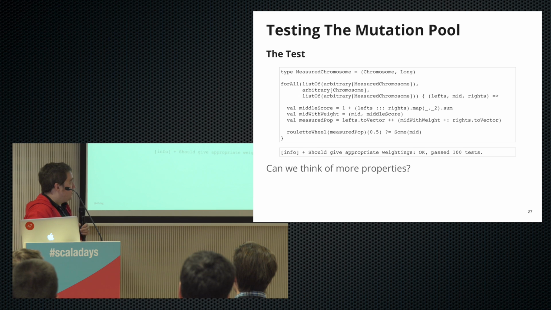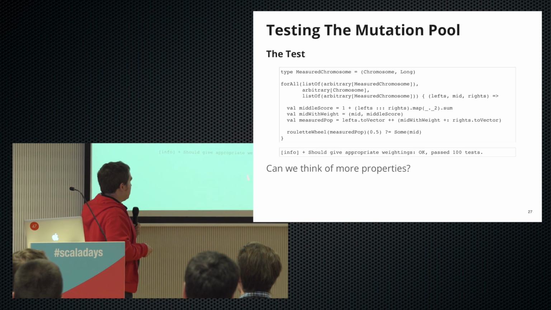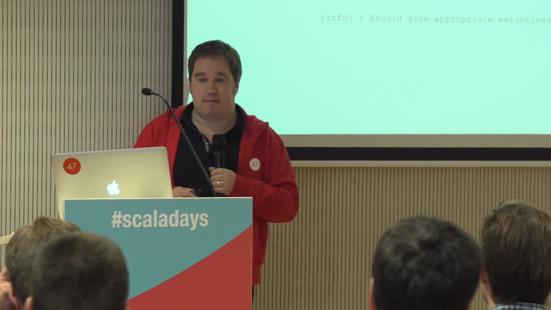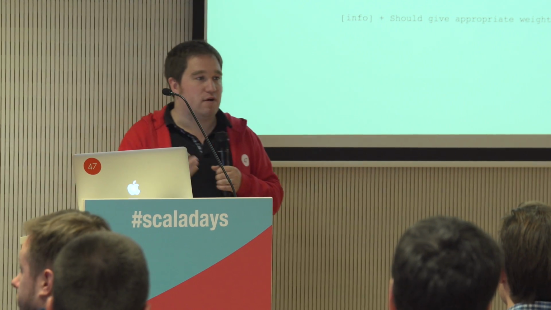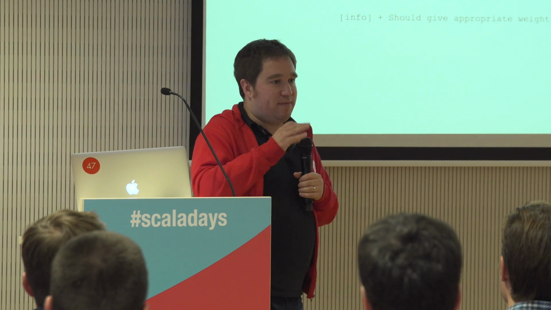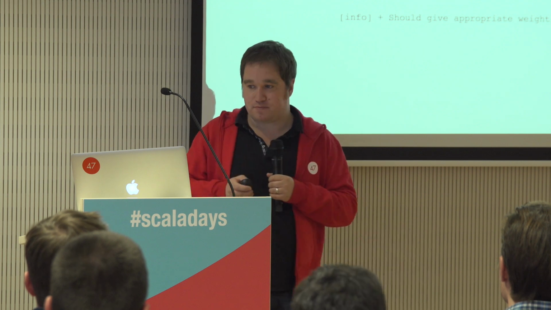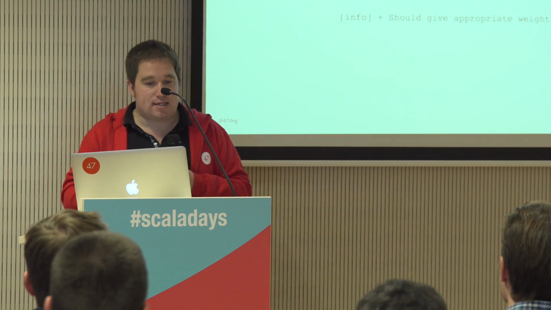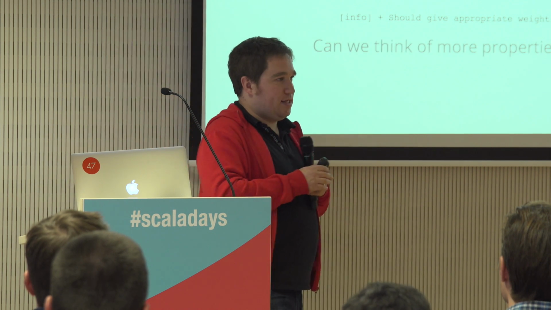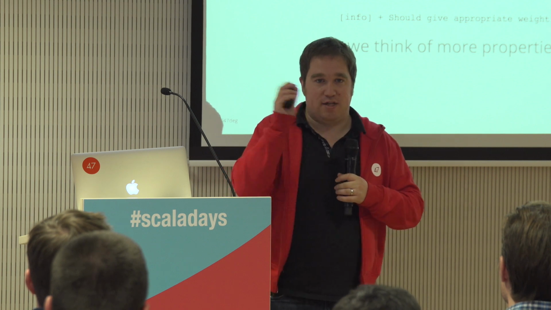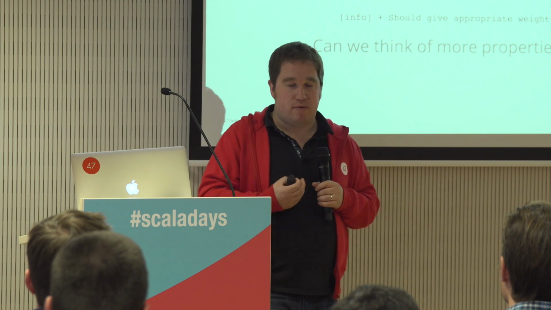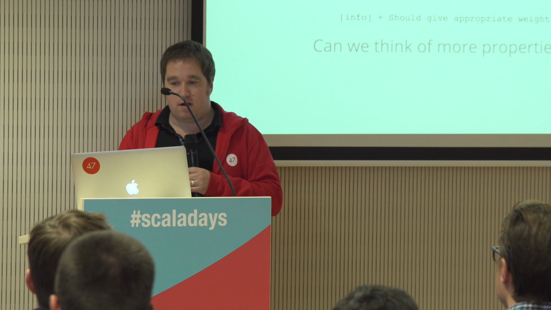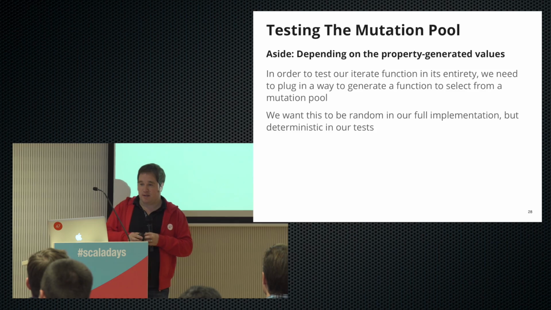But that's quite nice, because ScalaCheck will run this at least 100 times. And the nice thing is this then passes. So we get a nice level of confidence here that our implementation is actually quite a good one. Okay. And this is not all encompassing. This is not a test that proves that everything we've written works, but that's just one property. And the more properties we can think of, the better this will be.